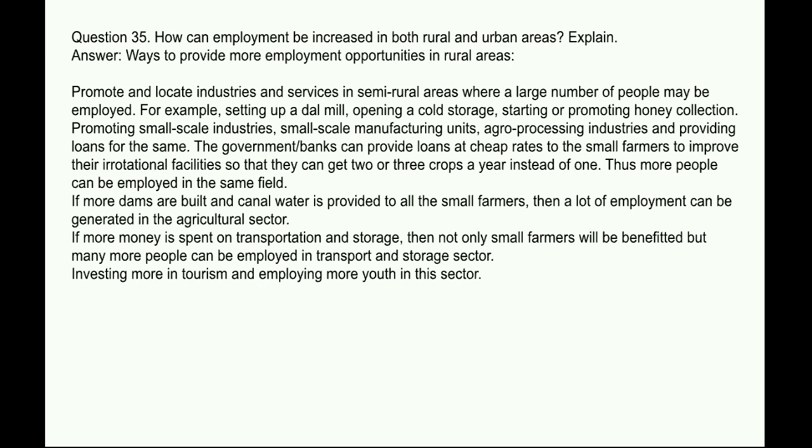The government banks can provide loans at cheap rates to the small farmers to improve their irrigation facilities so that they can get two or three crops a year instead of one. Thus, more people can be employed in the same field. If more dams are built and canal water is provided to all the small farmers, then a lot of employment can be generated in the agricultural sector.